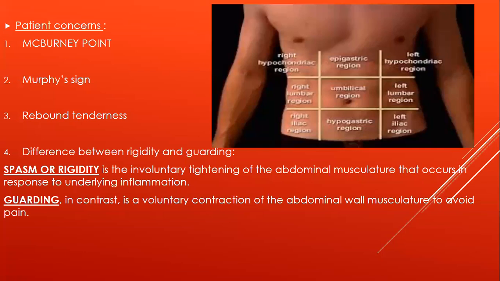That's why we ask the patient to relax themselves. Guarding can be anywhere. Like if we are doing joint examination, they can do the contraction. That's why we ask them to relax. They try to flex knees and those things. Exactly. So the only difference is this voluntary, involuntary thing.